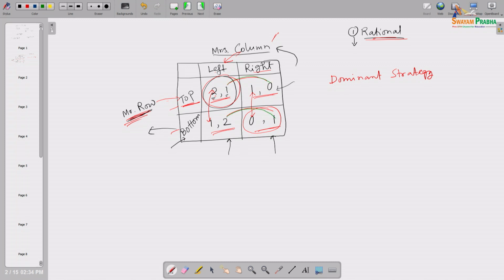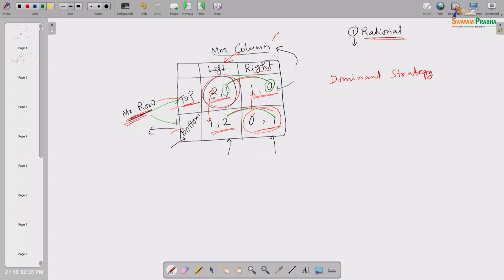Mrs. Column is looking at these, again Mrs. Column's payoff is uncertain, depending on what Mr. Row is going to choose. But it does not matter what Mr. Row is going to choose, if Mrs. Column chooses left, she will always get better. Why? Look, when Mr. Row is going to choose top, in that case if Mrs. Column chooses left, she will get 1, if Mrs. Column chooses right, she will get 0. So, she is getting more by choosing left.